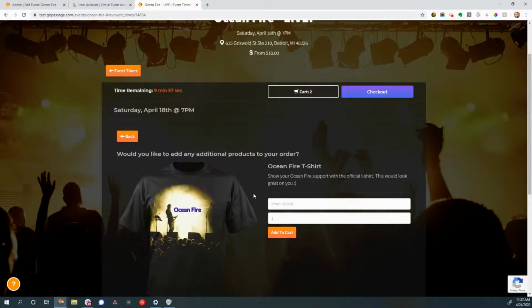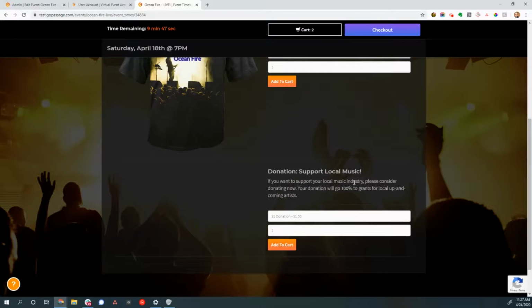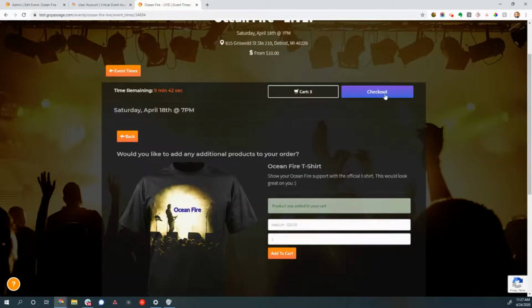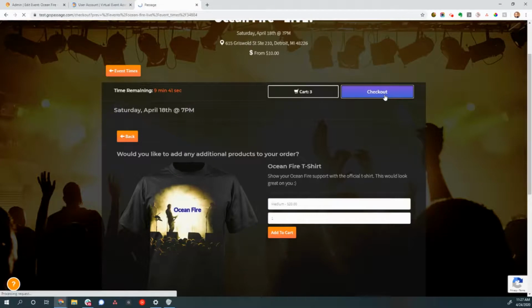Now we also have the ability to do upsells. I didn't show you the upsell setup. I set those up ahead of time, but it's just as simple. You can just plug in an image and a price. We can do things like t-shirts, like donations, whatever you want to do here. So I'll go ahead and click add to cart with a donation, with a t-shirt and click checkout here.